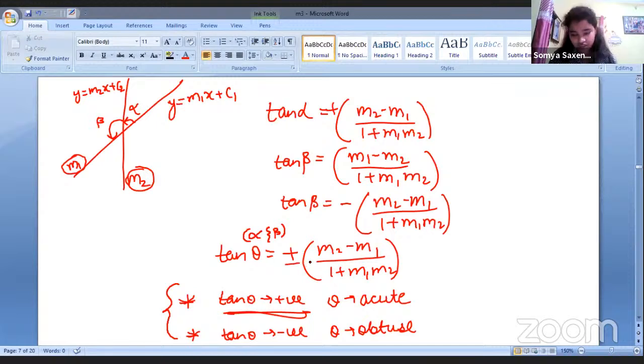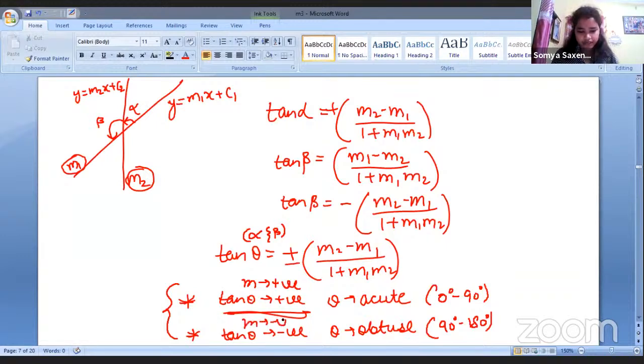If it is acute, if the angle lies between 0 degree to 90 degree, then it will be acute, and then the tan theta will be positive. Then the slope would be positive, as we discussed in the previous class as well. And if the angle is between this, then the slope will be negative, right? Like we saw here. So this is acute. We can definitely see it is less than 90 degree, so it will be alpha. And this one is greater than 90 degree. It is very visible, so it is obtuse, right?